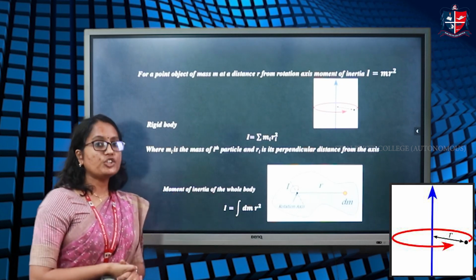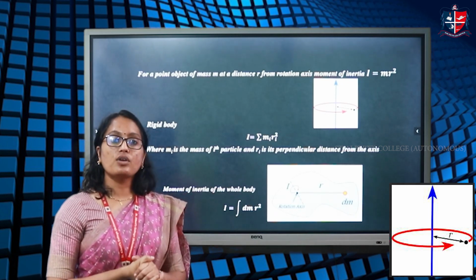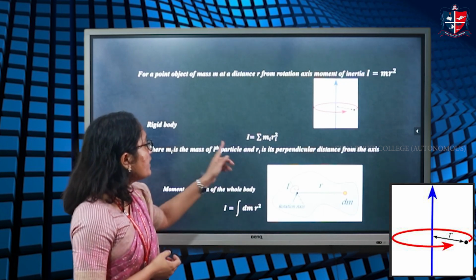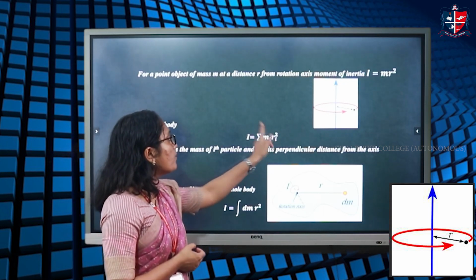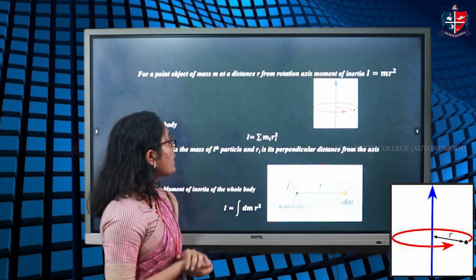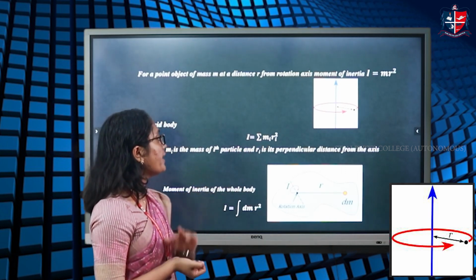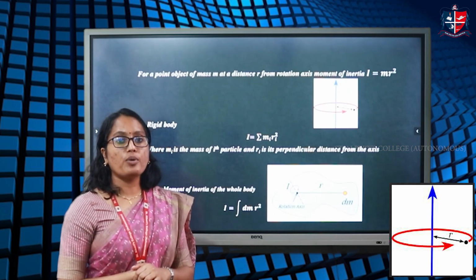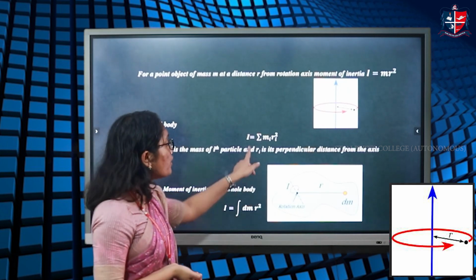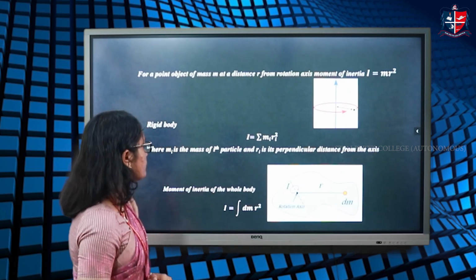Now, a rigid body is an object in which the interparticle distance is constant. In that case, the object can be considered to be composed of particles of individual mass m1, m2, m3, etc. So the moment of inertia is m1 r1 square plus m2 r2 square plus m3 r3 square, or the sum over i of mi ri square, as we discussed earlier.